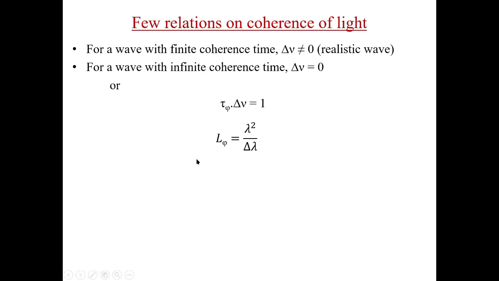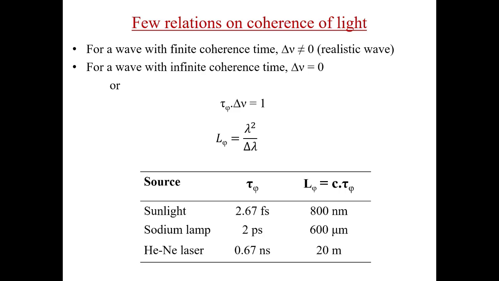And by this relation, one can find the relation between wavelength bandwidth and coherence length. These are a few examples of coherence length and coherence time. For sunlight, the coherence time is 2.67 femtoseconds, and so the coherence length is only 800 nanometers.